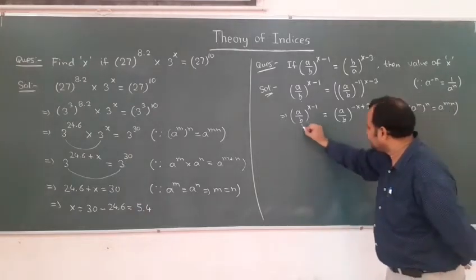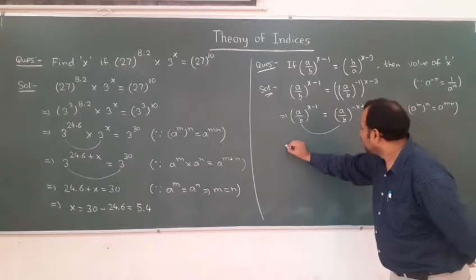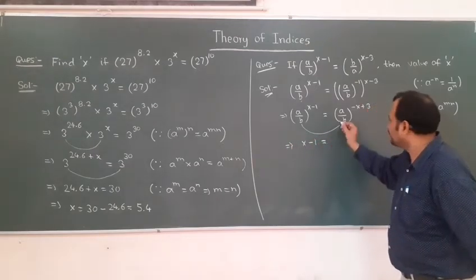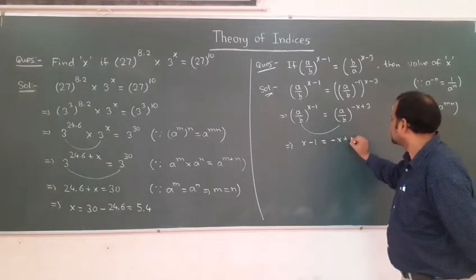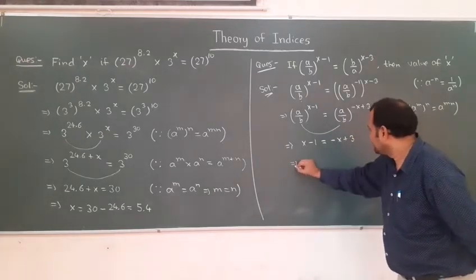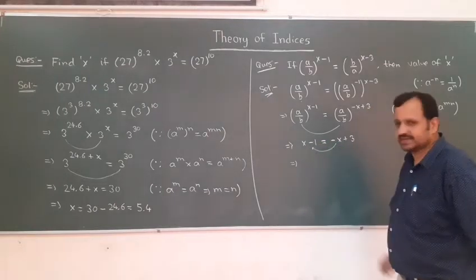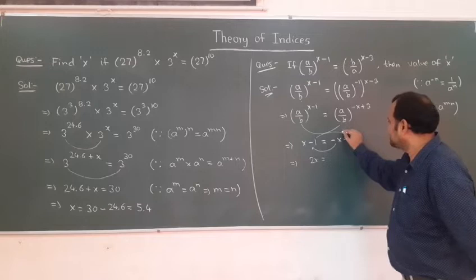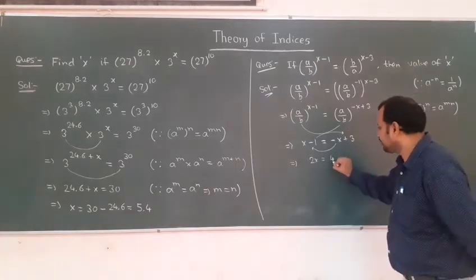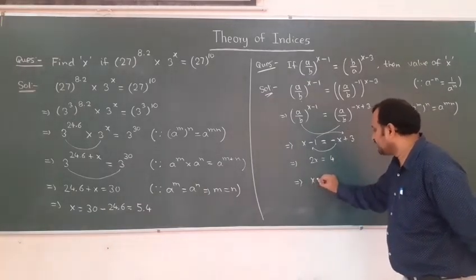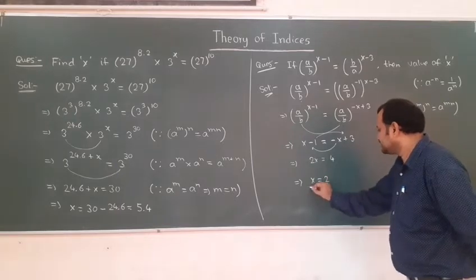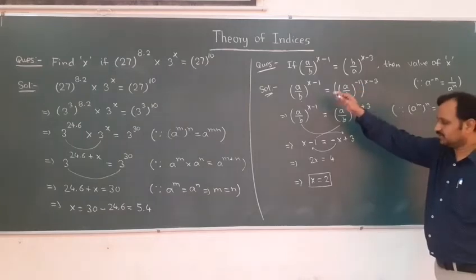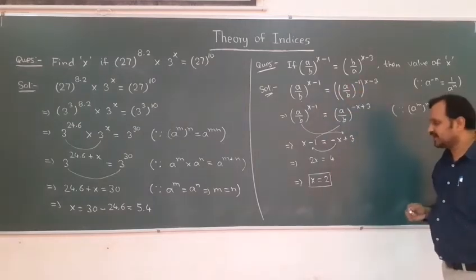Now you can see here base is same, so we can equate the powers. So what you will get? x minus 1 is equal to minus x plus 3. So now this minus x will come to this side, so x plus x, 2x is equal to, this minus 1 will come here, 3 plus 1 is 4. So from this we will get x is equal to 2. So this is the value of x.